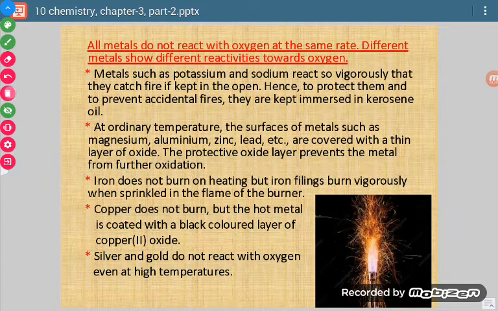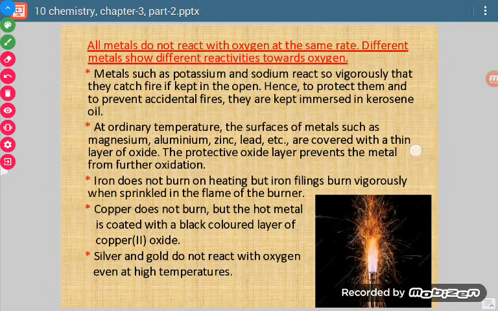Similarly, silver or gold will not react with oxygen whatever the temperature. So if we see all these examples, we can say that different metals react with different speeds. Just like sodium and potassium are very reactive, silver and gold do not react at all.